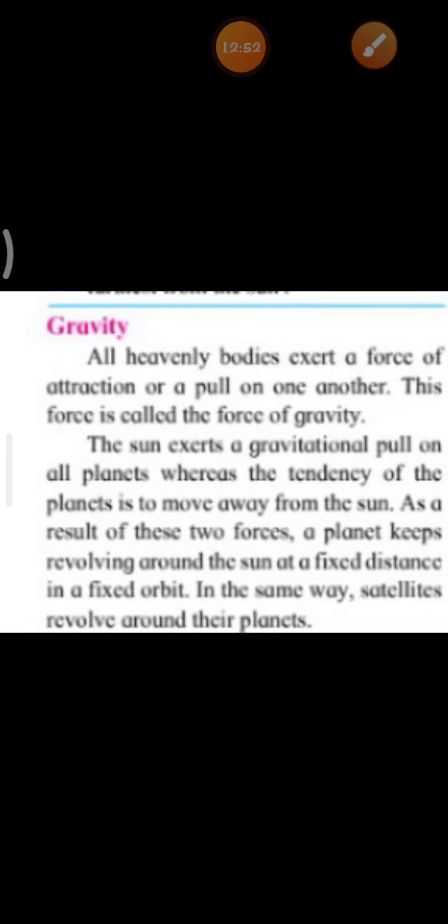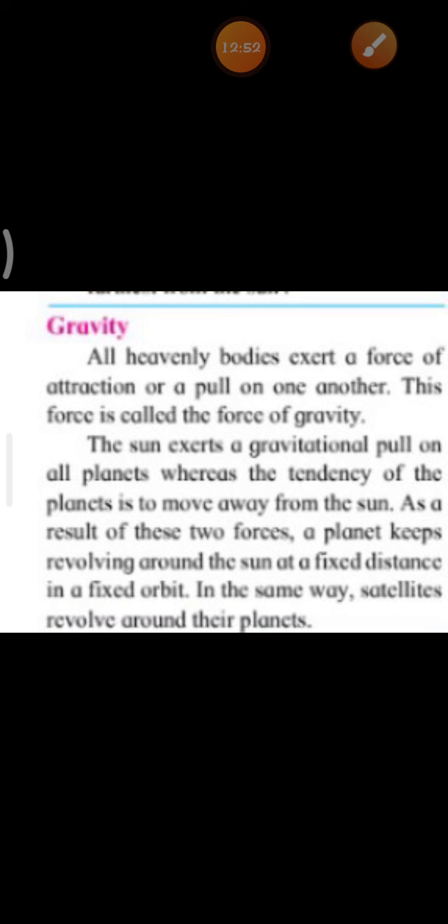Next we come to the term gravity. What is the meaning of gravity? All heavenly bodies exert a force of attraction or a pull on one another. This force is called the force of gravity. Children, take an example.